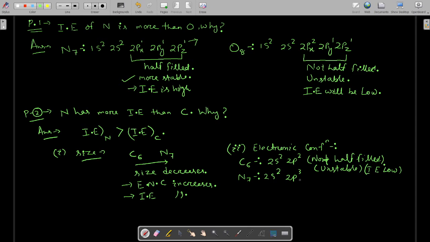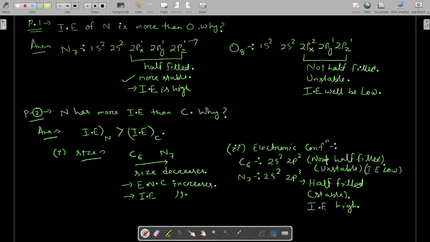But in this case, nitrogen is half filled. If it is half filled, then it will be stable. If it is stable, then ionization energy will be high.